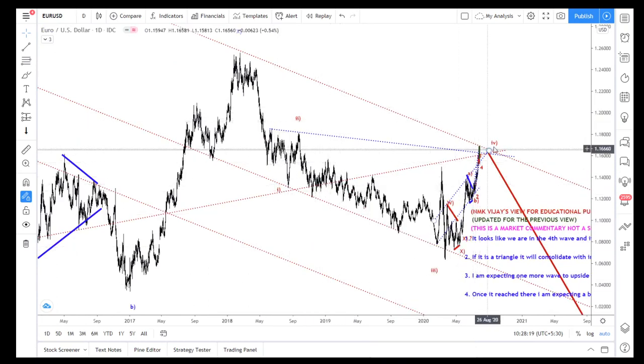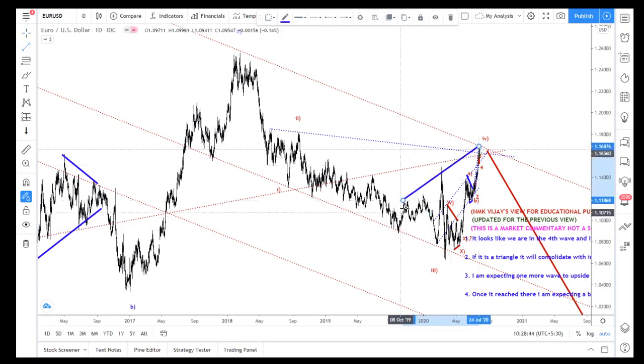This is an alternative count, this is also valid. But what I said in the DXY is this A, B, C and ABC, B, 1 2 3 4 5, C may be an ending diagonal. So once this is completed, it's a W, and now it is in that expanded triangle.